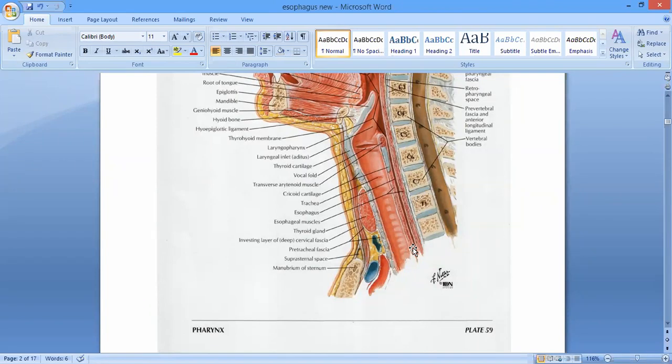Now, after reaching over here, it will leave the cervical region and it will enter the thorax. और जब thorax में enter होगा तो कहाँ enter होगा जी? When esophagus will leave the cervical region, it will enter which part of the thorax? Suprasternal notch. जी, suprasternal notch से लेके manubrium sterni तक कौन सा mediastinum होता है जी? It will enter into the superior mediastinum.